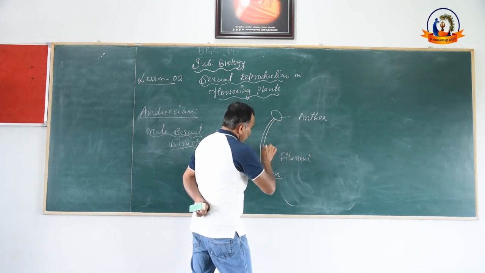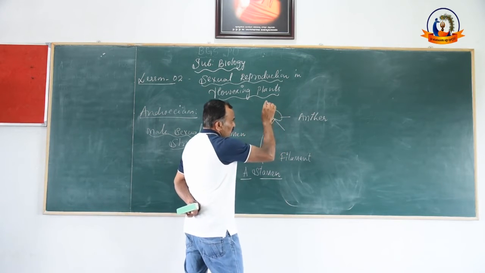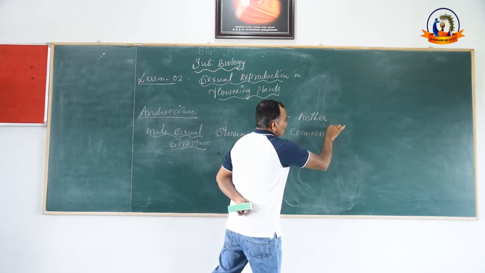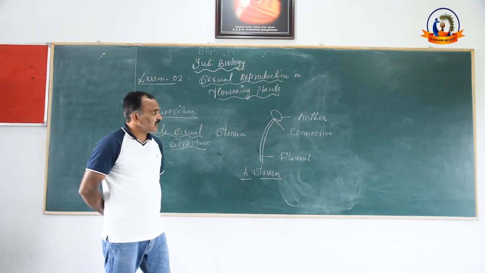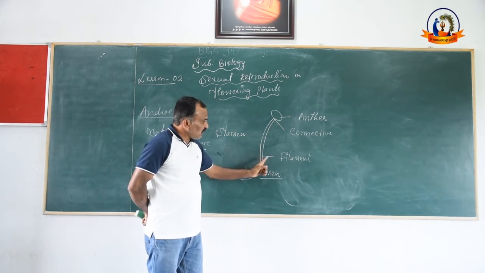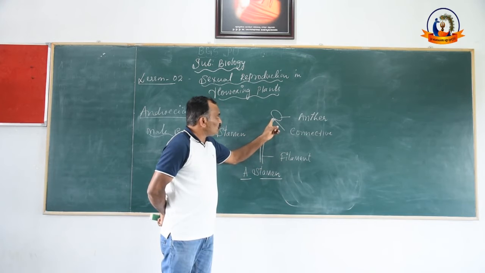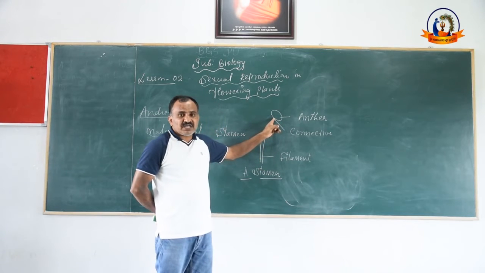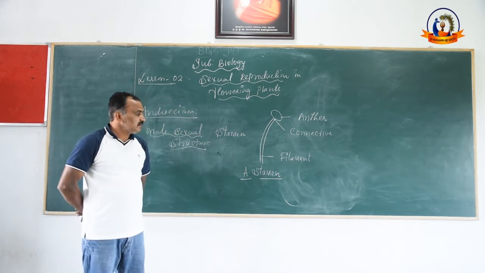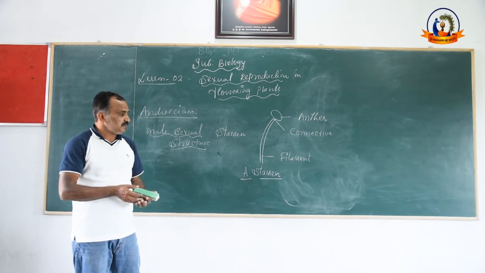This part is the filament. And filament and anther are connected through a connection called connective. This is the structure of a single stamen.